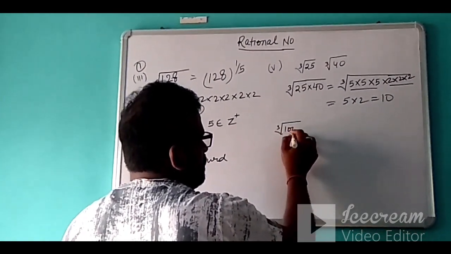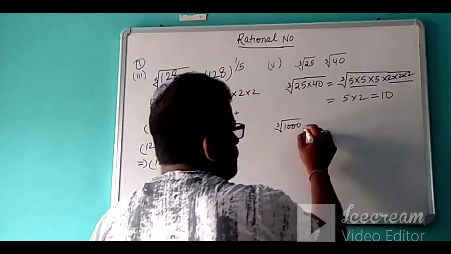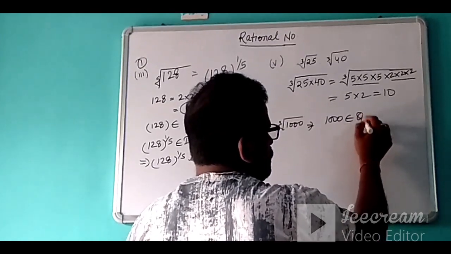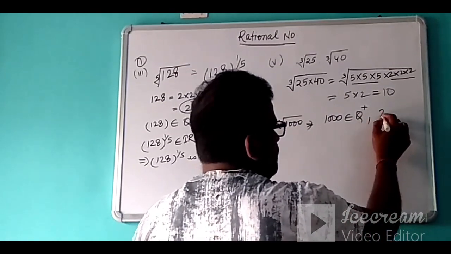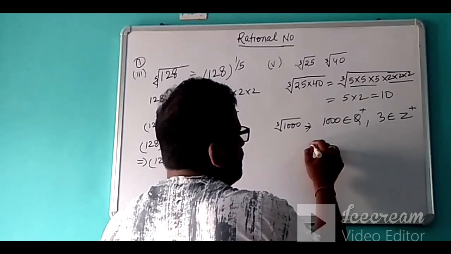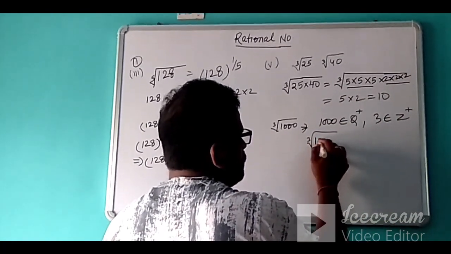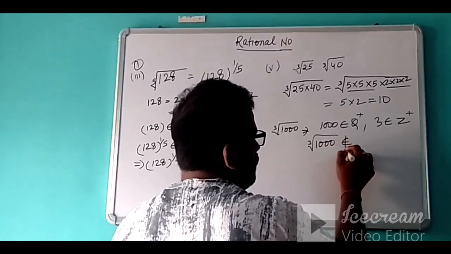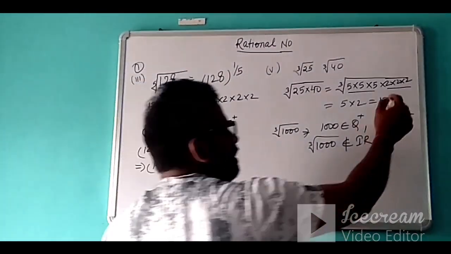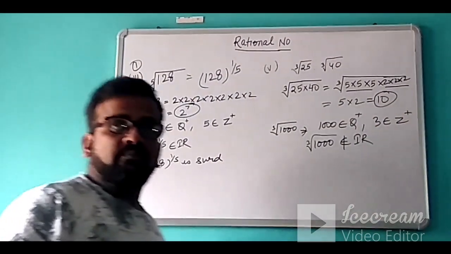So although it is the cube root of 1000, and 1000 definitely belongs to positive rational numbers, and this 3 belongs to positive integers, the cube root of 1000 does not belong to irrational numbers. It becomes a rational number, that is 10, after simplification.